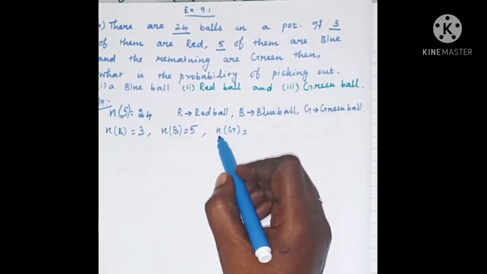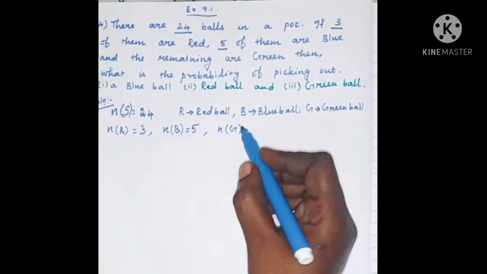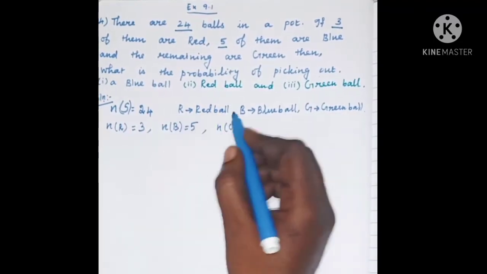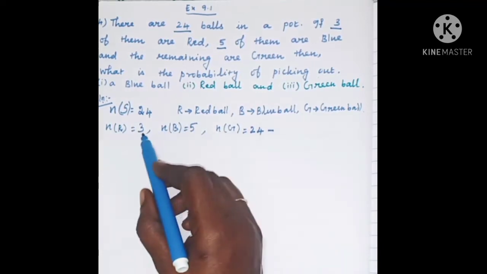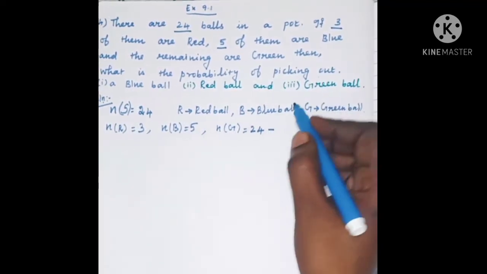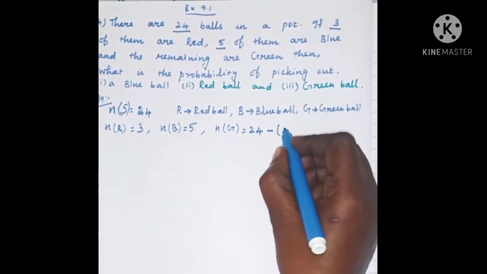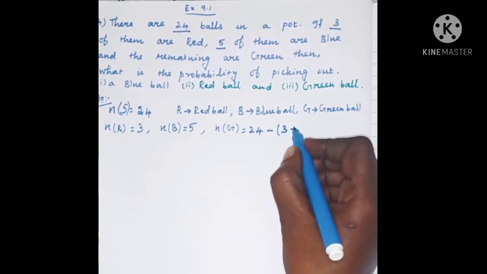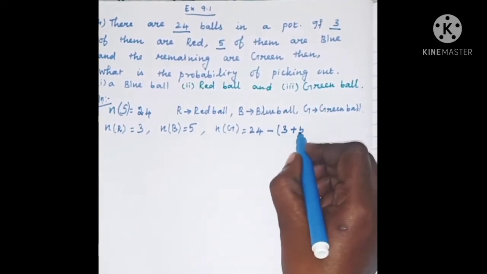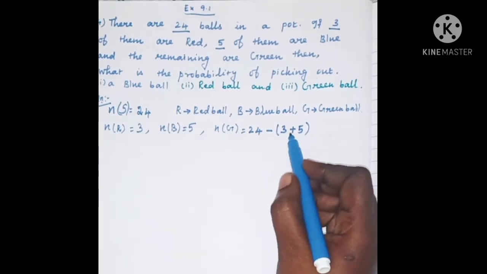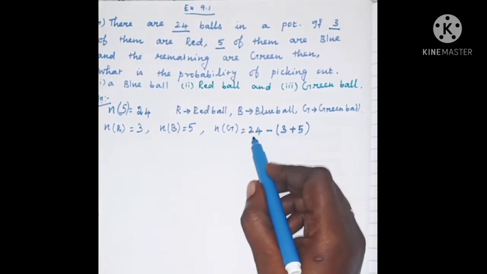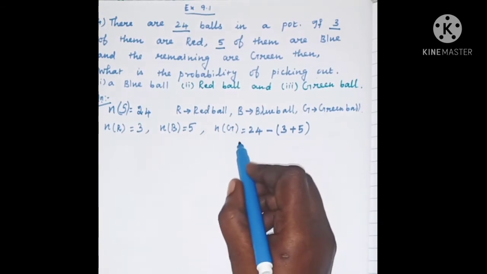So the number of green balls is equal to the total number of balls minus the number of red balls and the number of blue balls.